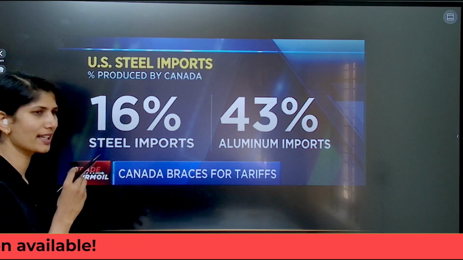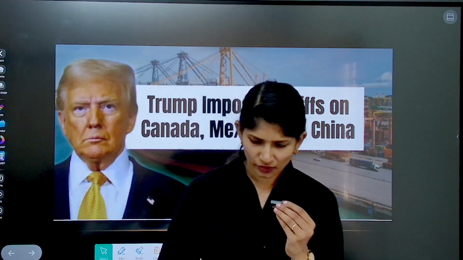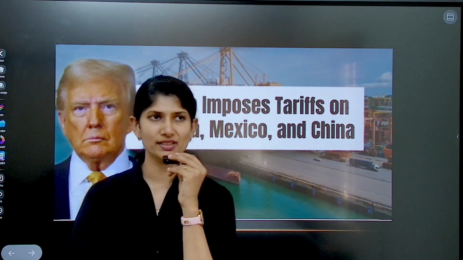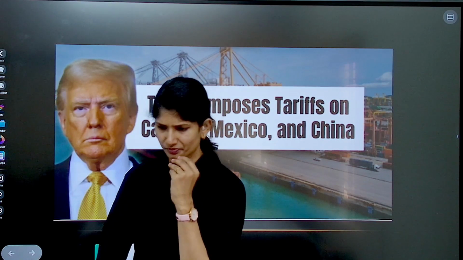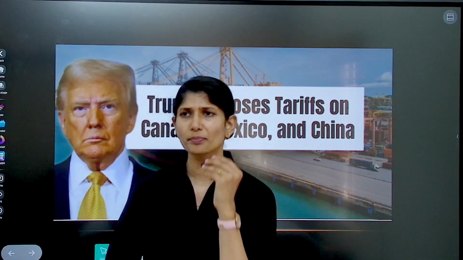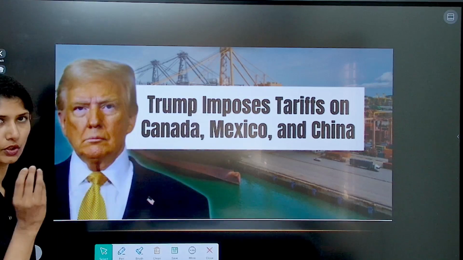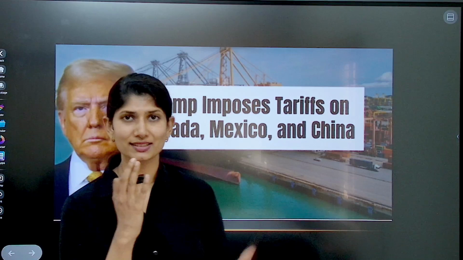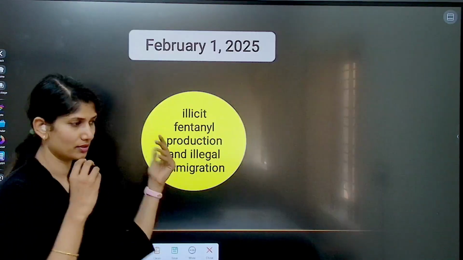Now, each country he keeps on putting tariffs. One of the main things, the first set which were to be affected by his tariff policies were your Canada, Mexico, and China. Each one of them has tried to retaliate in their own manner. In the first set of tariffs, India was not there. Even though he has criticized India excessively for India's tariff policy, India was still not on the first set.